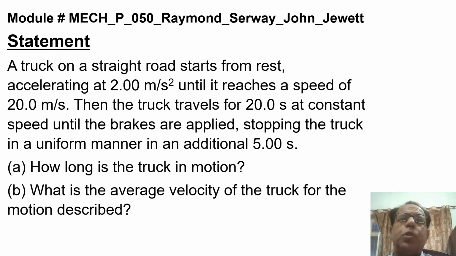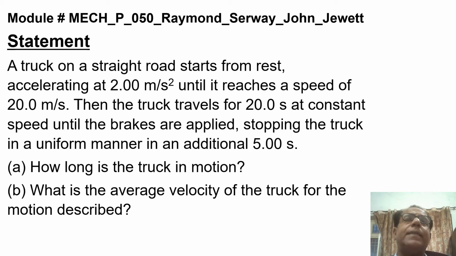This is our next module, MECH_P_050. Statement: a truck on a straight road starts from rest, Vi is 0, accelerating at 2.00 meter per second square until it reaches a speed of 20.0 meter per second.